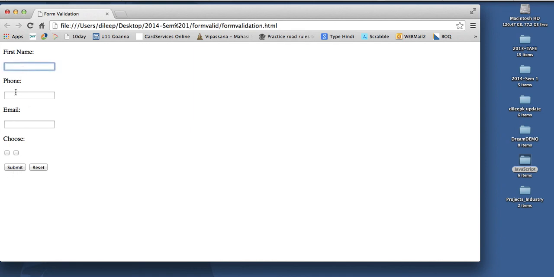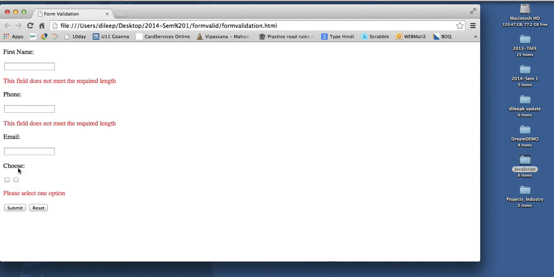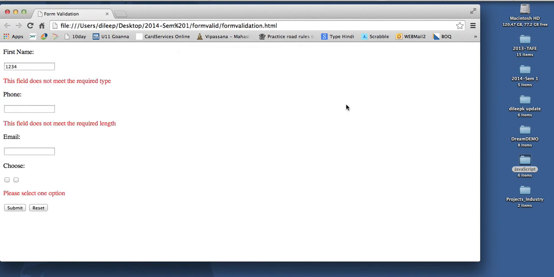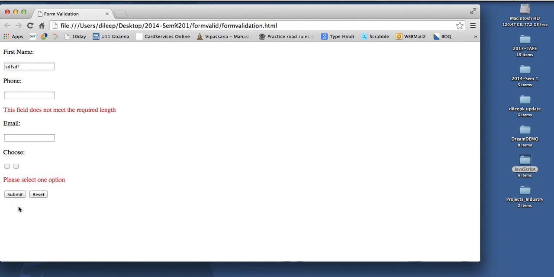Basically, you have to see that these fields are not empty, and your assignment tells you which fields they are. So if somebody tries to submit this form, it says this field does not meet the required length. So okay, I can put something here, and when I submit again, that error goes away. But it does tell me that this field does not meet the required type. So then submit it. So it says yep, okay. Now it meets the required type.